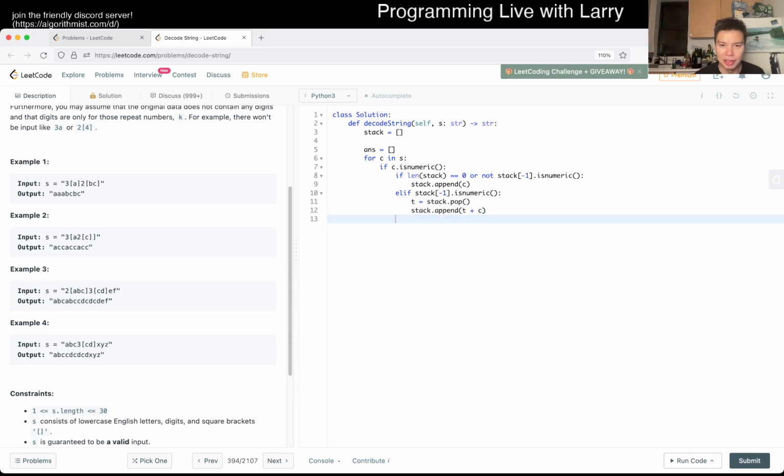That's if it's numeric. And then if C is equal to this, then we just push it on the stack. And then else, if C is equal to this, we pop it off the stack.